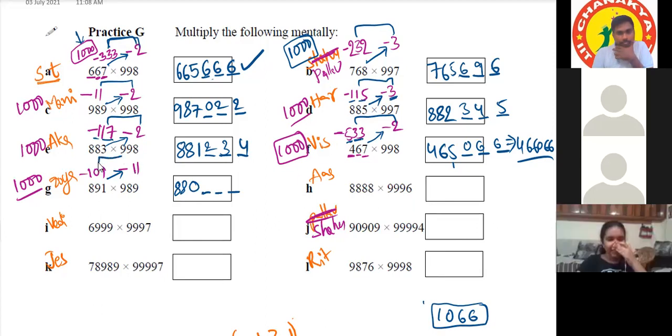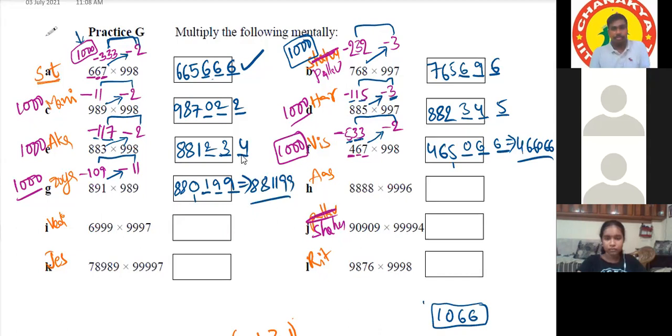And 109 into 11, we'll get 1199. 1199. Very good. Correct. So we have to add 1 to 0. The 199, we have to fill in those. Correct. Final answer: 881199. Correct. Very good.